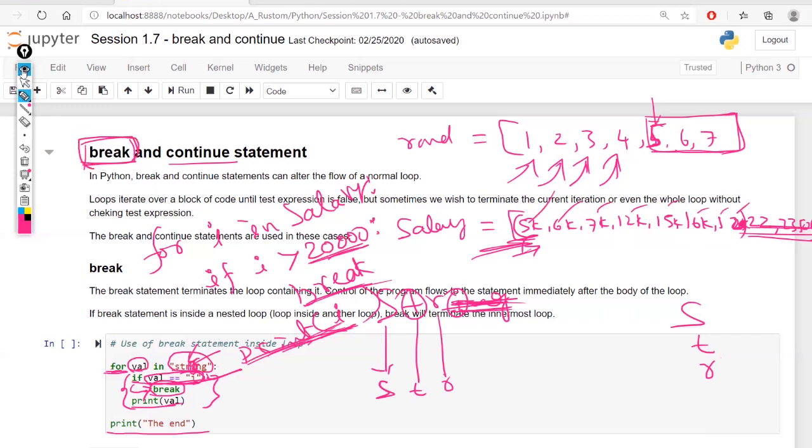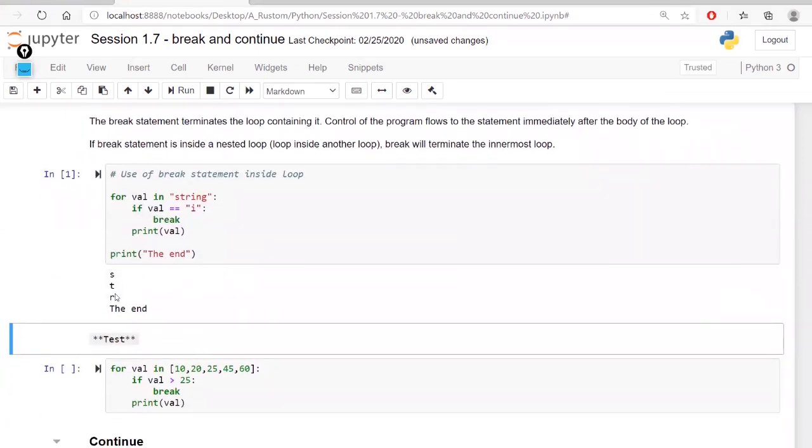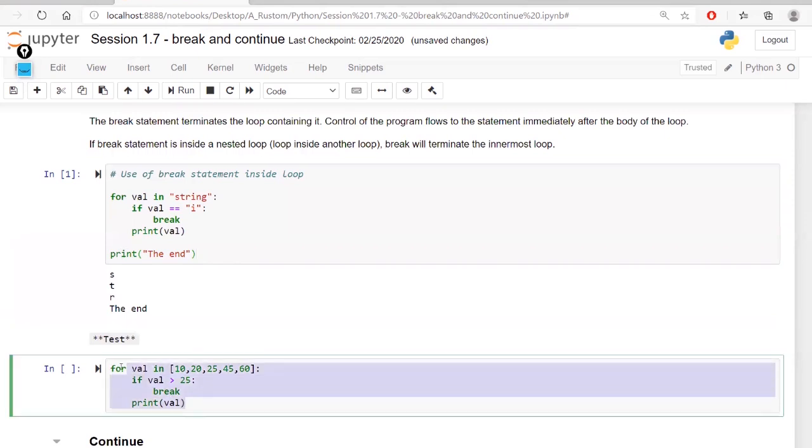Let's execute and see. As you can see, only STR printed, and after that, finally it printed the end. All right, I hope I'm making sense here. And here we have some tests. What I want you to do, I'm not going to execute this. You just look into this code and guess what numbers will be printed. Just for testing purposes, I'm not going to execute that.